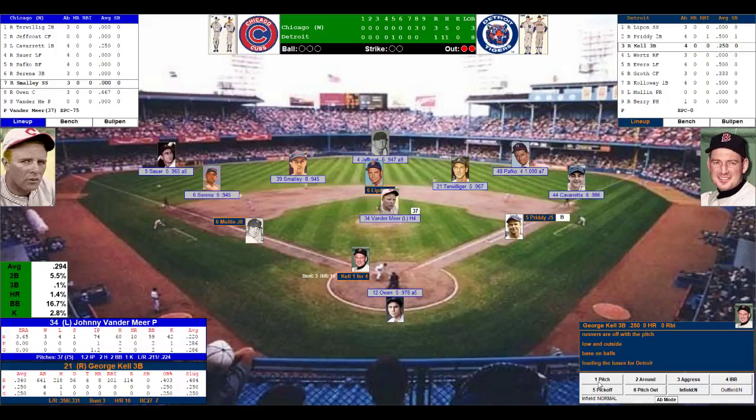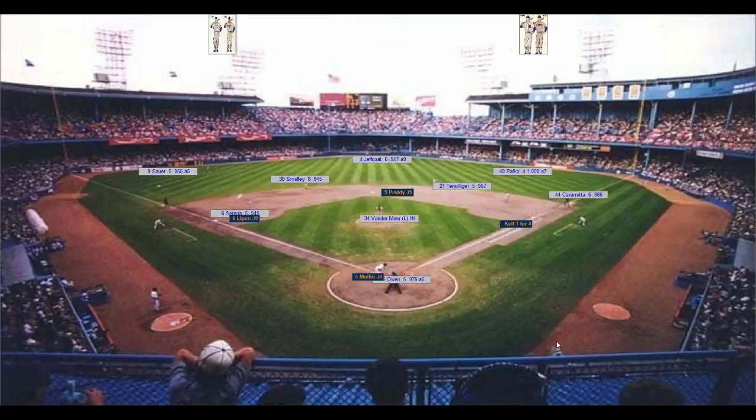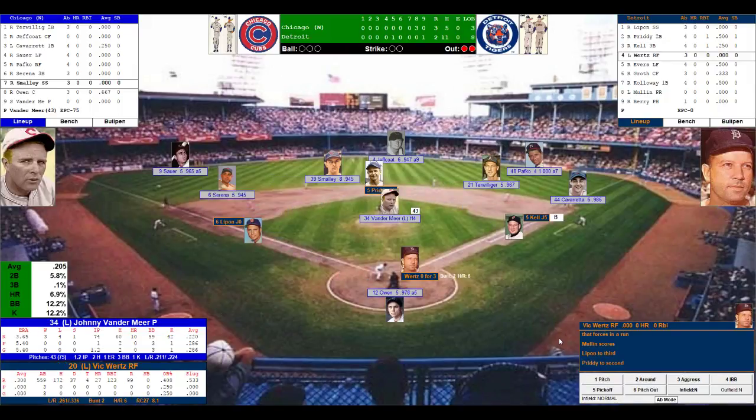Tense moments here at Briggs Stadium. One swing of the bat, Kell could be a hero. One swing of the bat, this ball game could be over. But who shall win? We shall see. The windup and the pitch to Kell. And he walks him! Vandermeer has imploded on the mound. The tying run is now 90 feet away and lifted. Kell gets an RBI with the bases loaded walk.